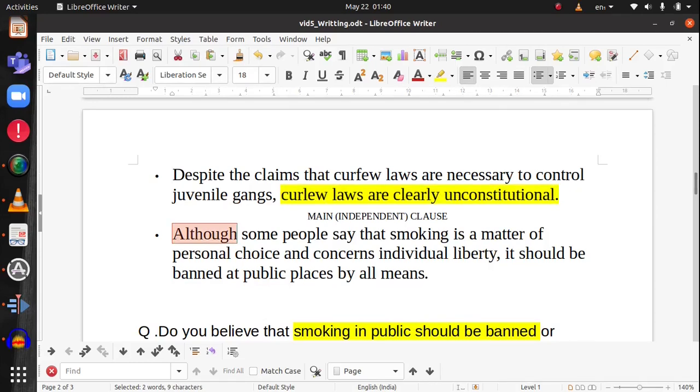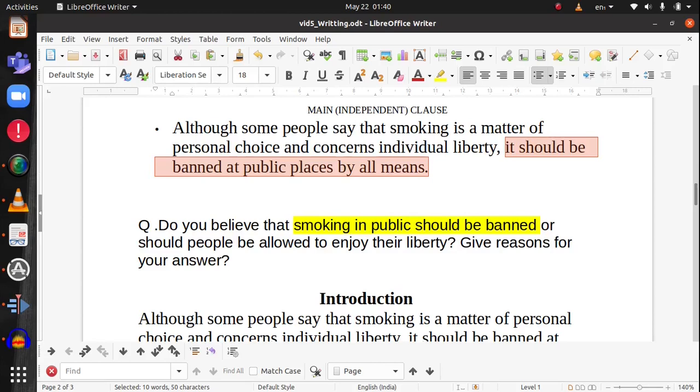So we can use connectors like this to create a better effect. Let's see how this one goes. Although some people say that smoking is a matter of personal choice and concerns individual liberty, it should be banned at public places by all means. Again, you see the main clause or the independent clause has the main argument, or rather has the opinion of the writer. So now let's see an actual example.